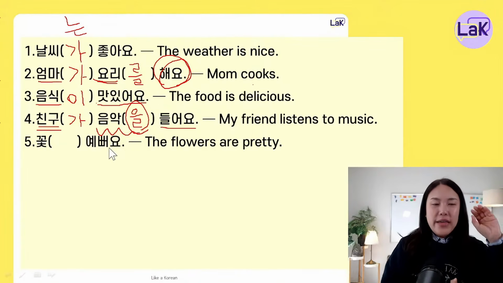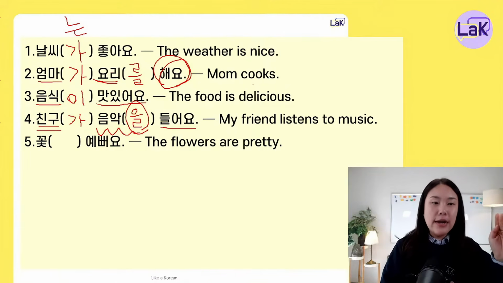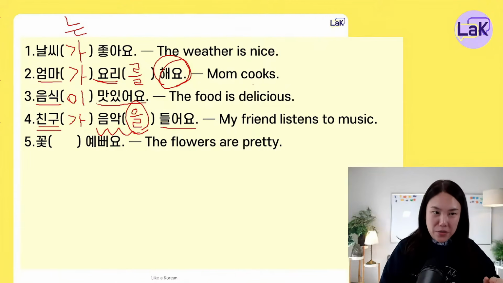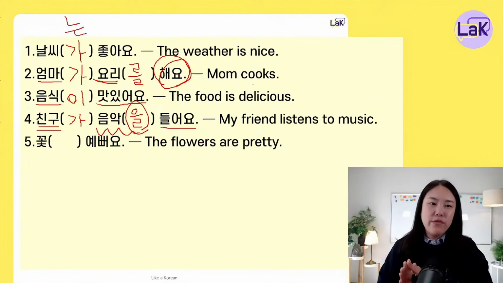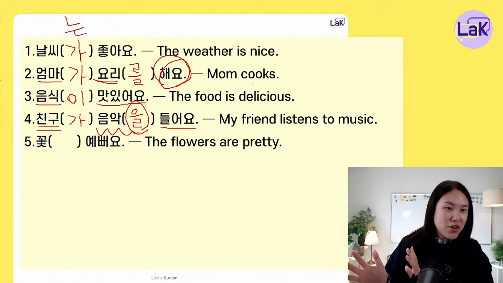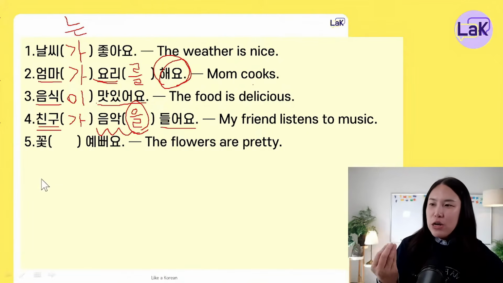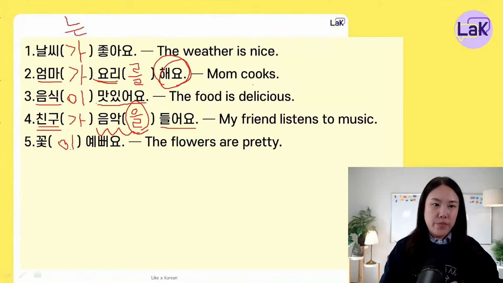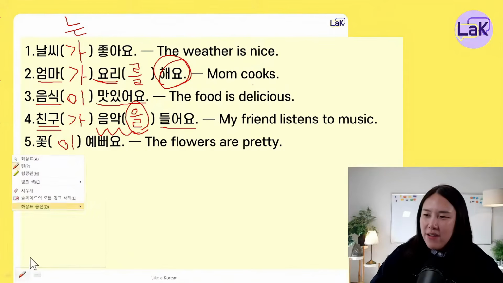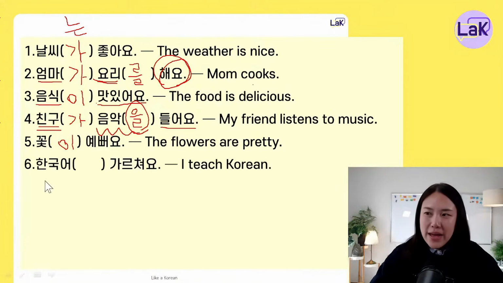I told you adjectives never bring 을/를, never. So 예뻐요 is an adjective, so we have to use the subject marker. What is the subject marker? 꽃이 예뻐요. Okay? 꽃이 예뻐요, not 꽃을 예뻐요. 잘했어요.